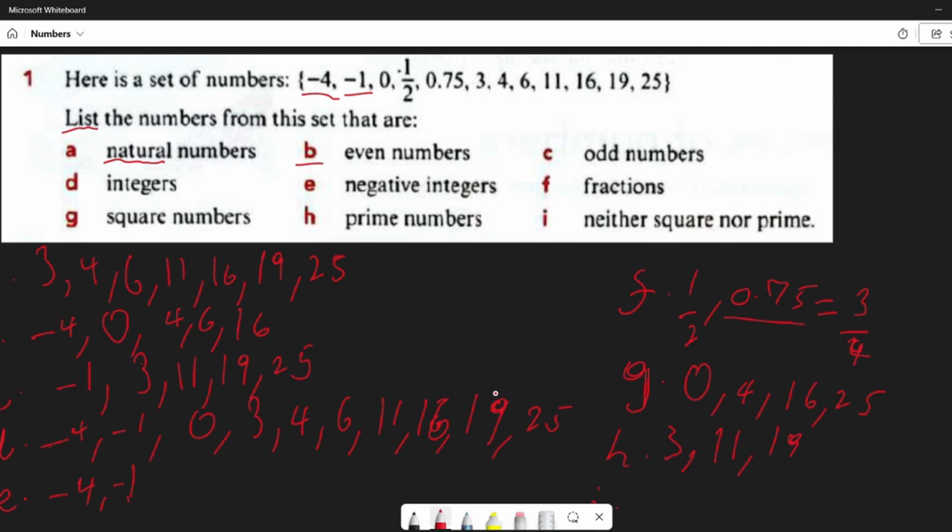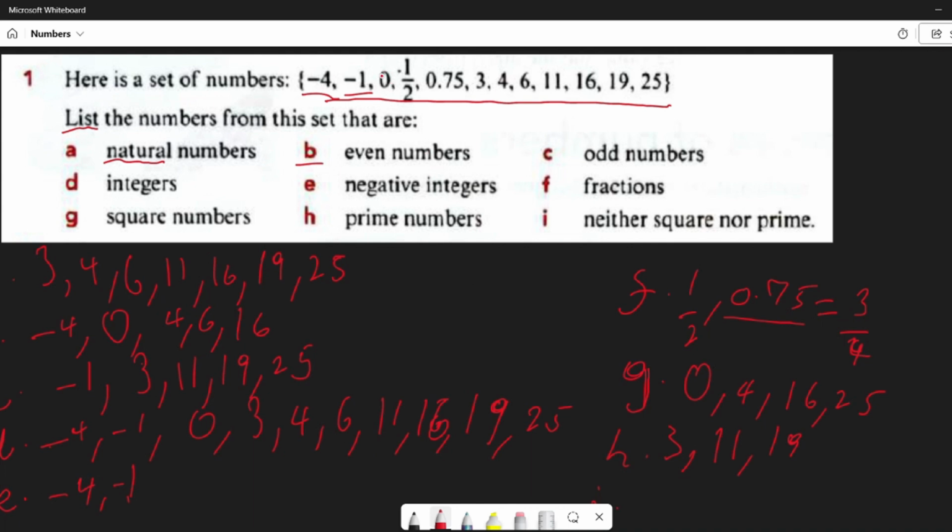Okay, so neither square nor prime numbers. We can look at all numbers that are not square numbers and also not prime numbers. An easy way to do this is simply to just look. We have already found G and H. We already found the square numbers and the prime numbers. So we'll take these numbers that we have put here, and we're going to remove all those numbers from the total set of numbers that we have up here.